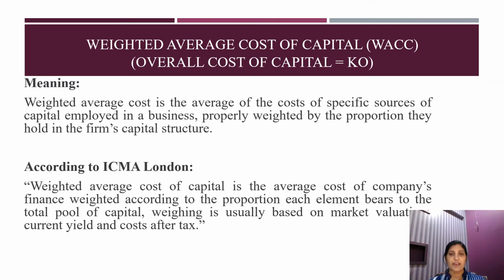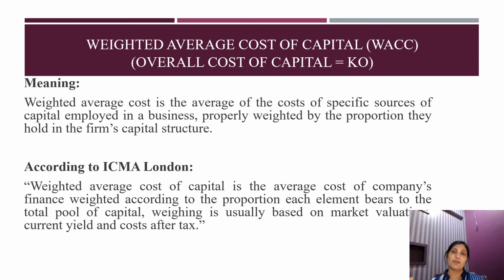Weighted average cost of capital is the average of cost of specific sources of capital employed in a business, properly weighted by the proportion they hold in a firm's capital structure. So in a very simple way, there are specific sources of capital, and here you are going to calculate the weighted average cost of capital, which is the average of those costs.